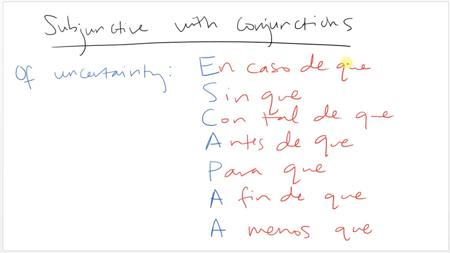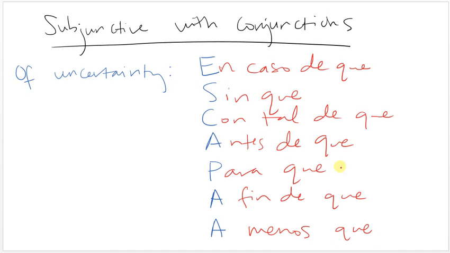So, en caso de que means in case. Sin que means without. Sometimes it can also mean unless, but generally it means without. Con tal de que, as long as. Antes de que, before. Para que, so that. A fin de que, so that. They mean the same thing. And a menos que, unless.